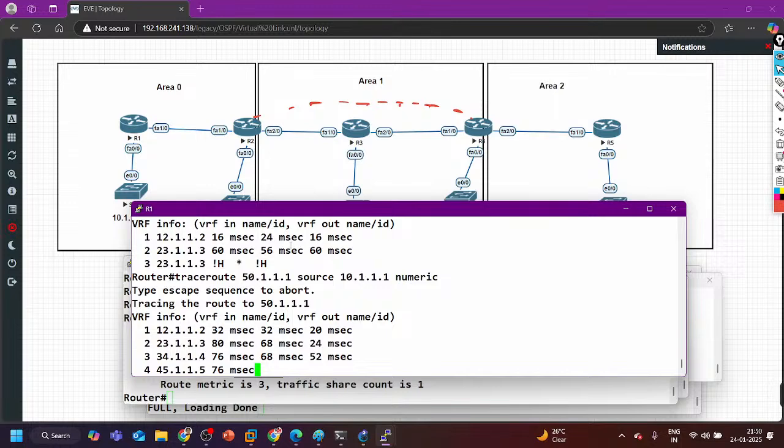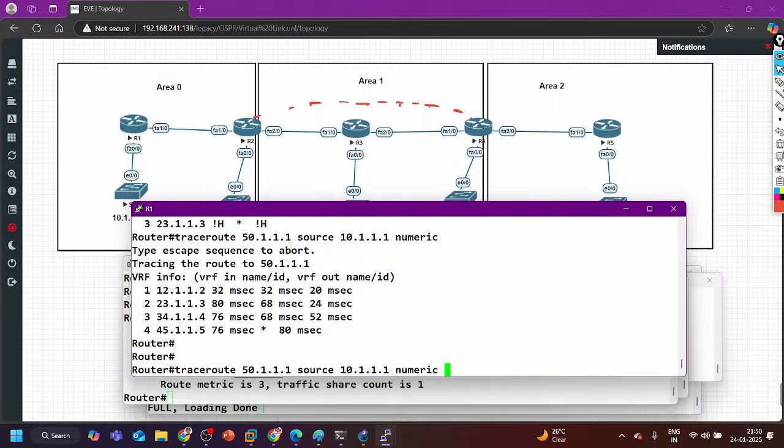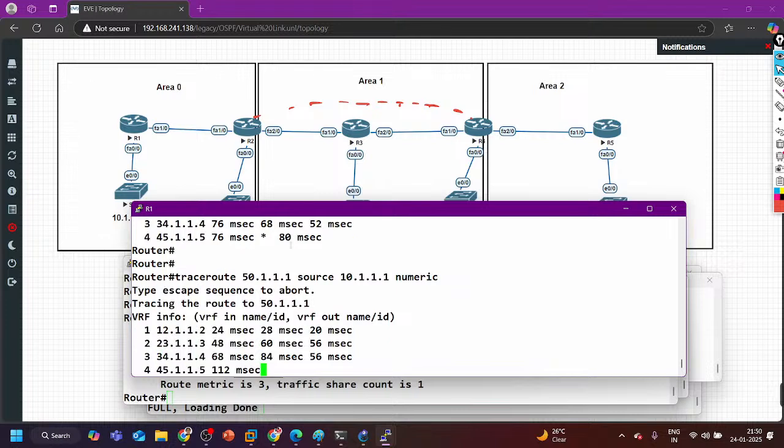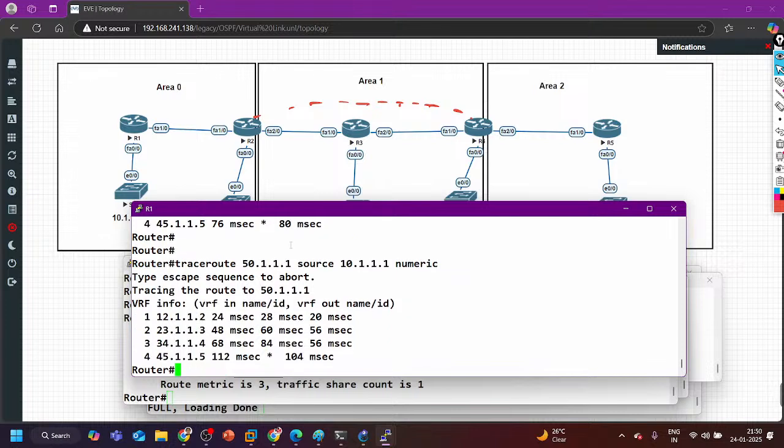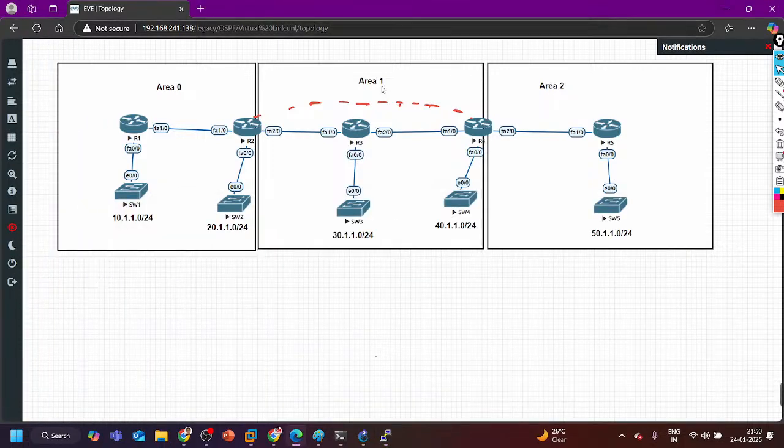But router 3 and router 4 are physically connected and in the same area, so this is my question. Router 3 and router 4 are physically connected via f0/2 and f1/0, right? And both are in the same area.